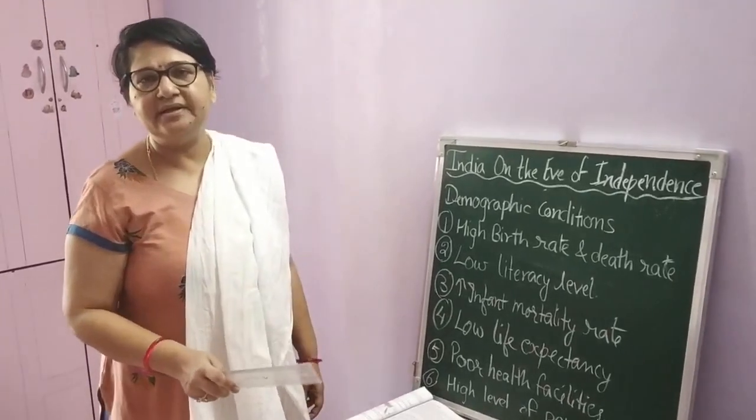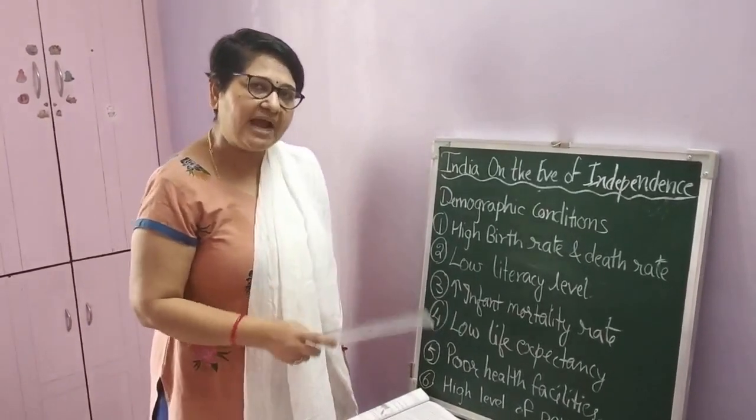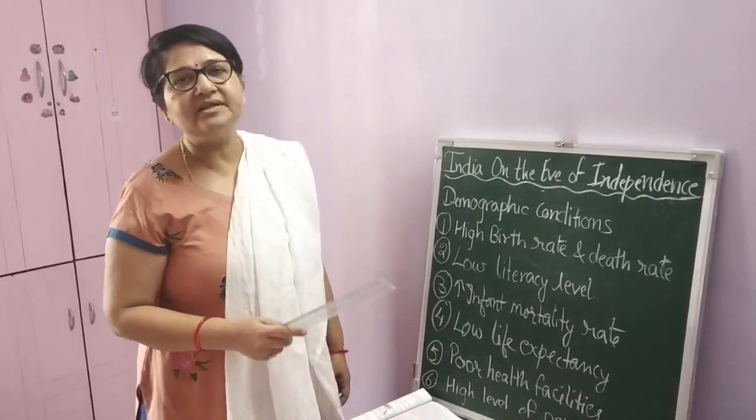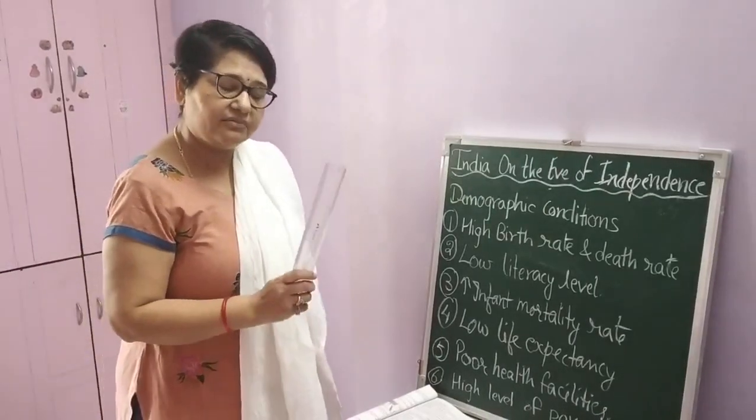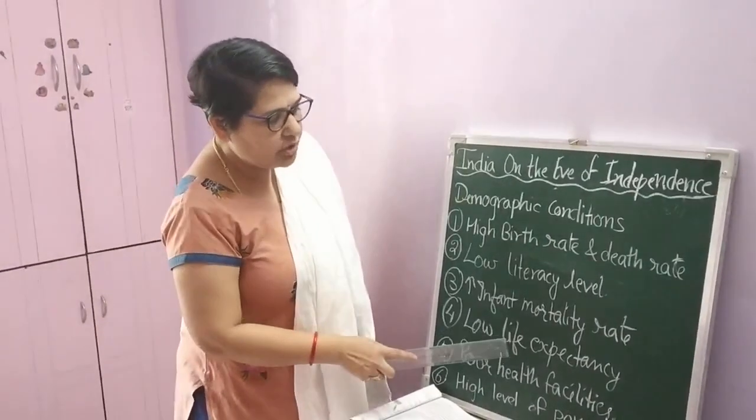Suppose 1,000 people died; if we add the age of every person and divide by 1,000, we get the average age at which a person died. That is life expectancy.